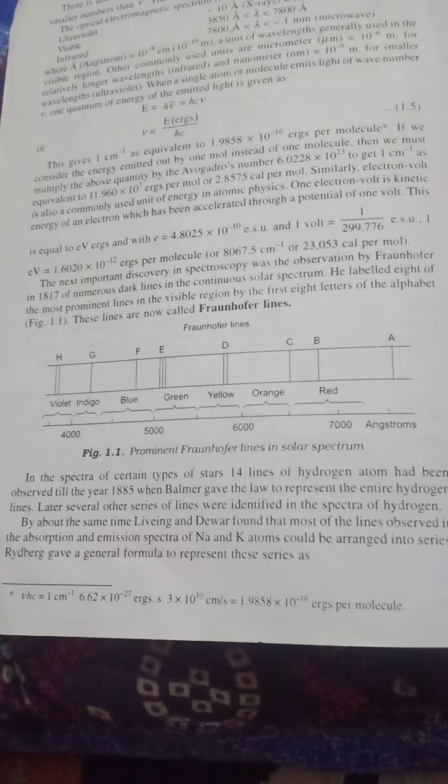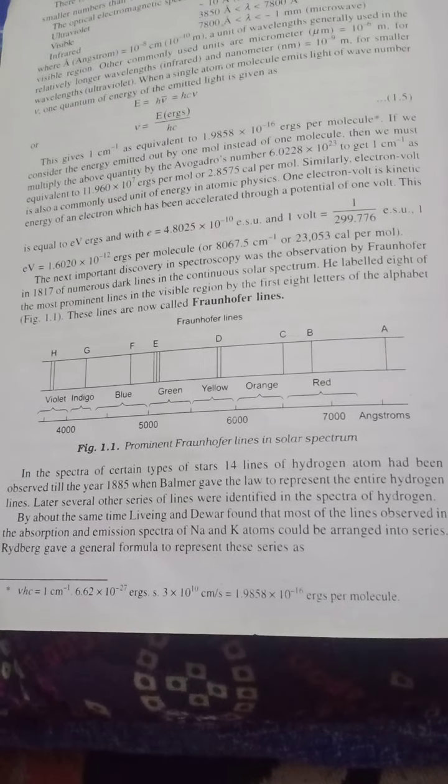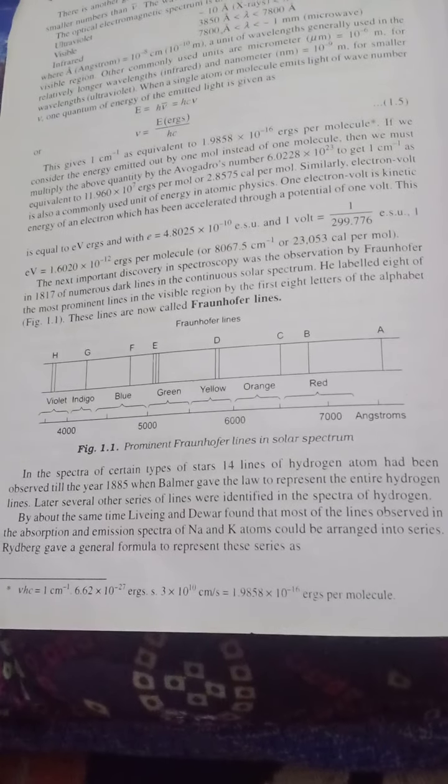Today's topic of discussion is spectroscopy of atoms. As we know, spectroscopy is a good tool to discuss the atomic structure, and every atom during the de-excitation process emits energy or radiation in a certain range.